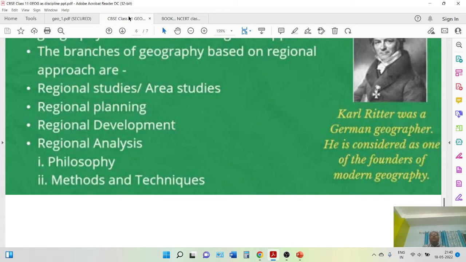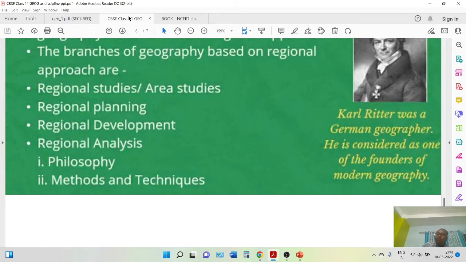For example, regional planning: I want to plan Shiliguri, our town. What criteria will we study here? How can we plan it? What will be the outcome? These things we will study in regional approach.